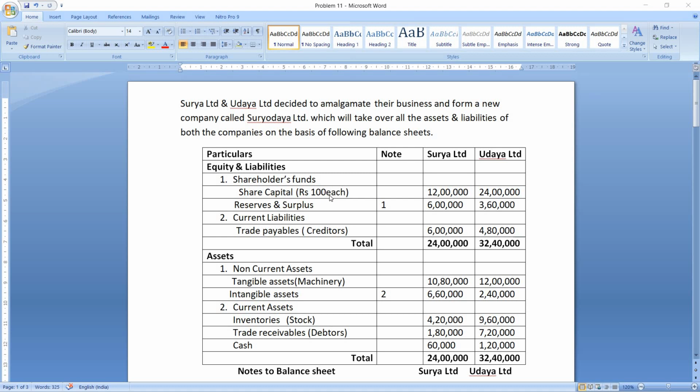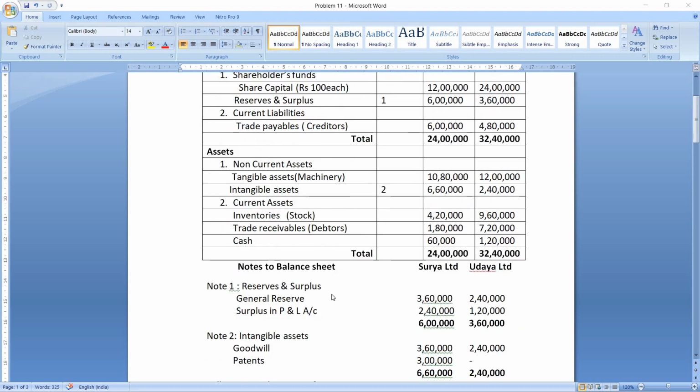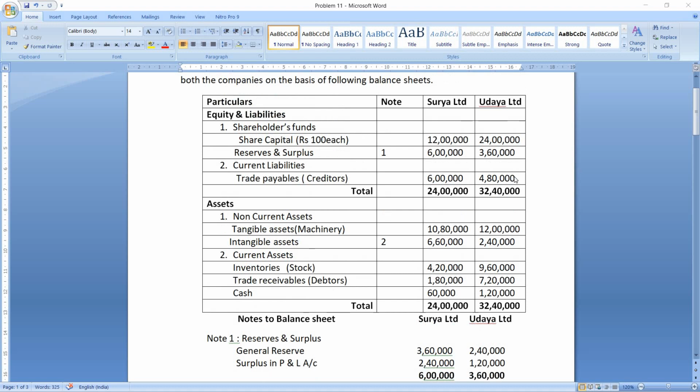Share capital consists of shares of rupees 100 each, 12 lakhs for Surya Limited and 24 lakhs for Uday Limited. Reserves and surplus is given in the note. So general reserves 3,60,000 and 2,40,000. Surplus 2,40,000 and 1,20,000. Total is shown in the balance sheet. Next, current liabilities, in that creditors 6 lakhs for Surya Limited and 4,80,000 for Uday Limited. Next, assets, in that tangible assets only machinery 10,80,000 and 12 lakhs.